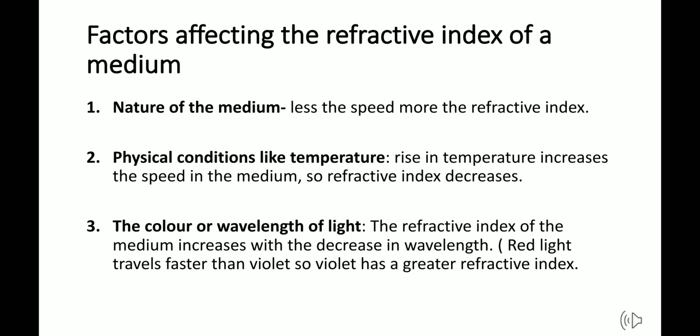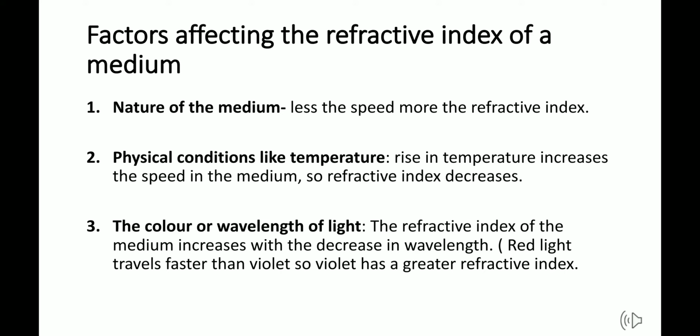Okay, so we are on factors affecting the refractive index of the medium. Till now we did factors affecting the phenomena of refraction, and now we are doing factors affecting the refractive index, the constant over there. The first point is the nature of the medium. Less the speed of light, more is the refractive index.